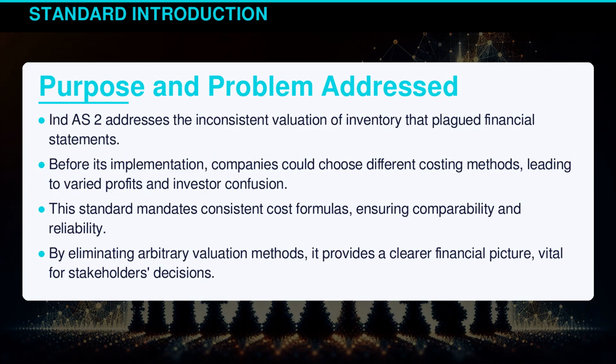Indian Accounting Standard 2 addresses the inconsistent valuation of inventory that plagued financial statements. Before its implementation, companies could choose different costing methods, leading to varied profits and investor confusion. This standard mandates consistent cost formulas, ensuring comparability and reliability. By eliminating arbitrary valuation methods, it provides a clearer financial picture, vital for stakeholders' decisions.